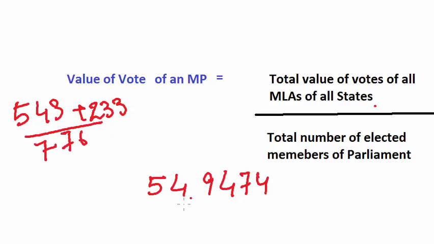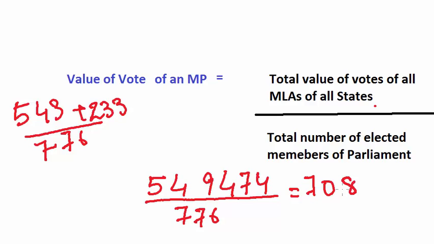So the value of vote of an MP is 5,49,474 divided by 776, which is approximately 708. So the value of vote of an MP is 708. There is a parity in the value of vote of an MP. However, the value of vote of each MLA differs according to the population of the state. This was the method to calculate the value of votes of the MPs and MLAs.